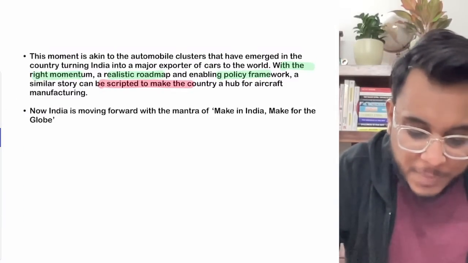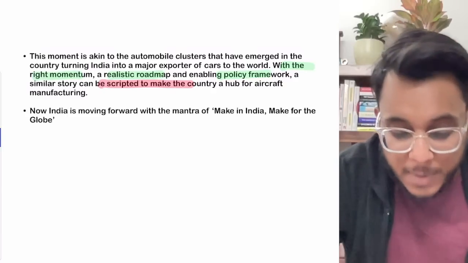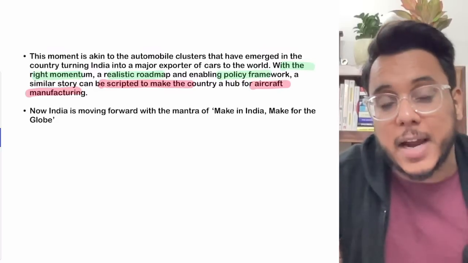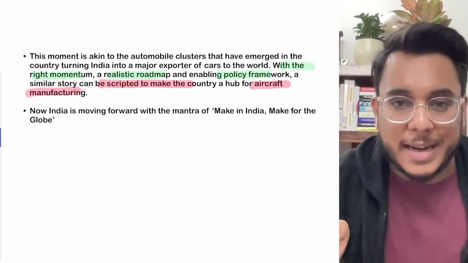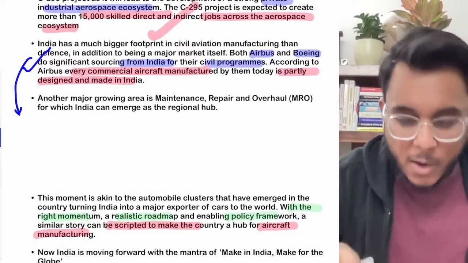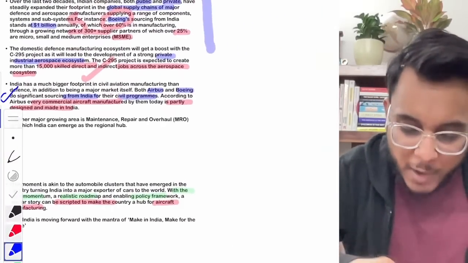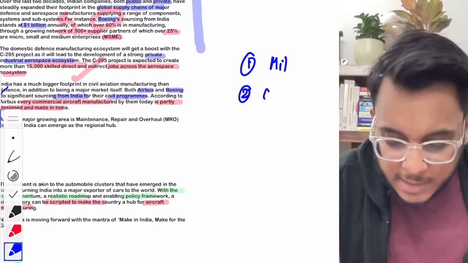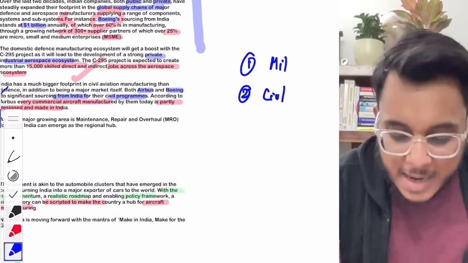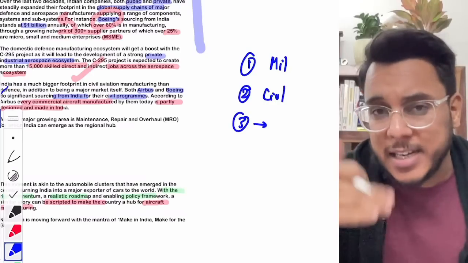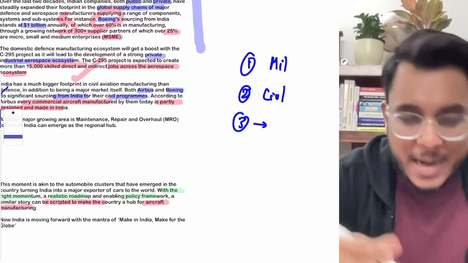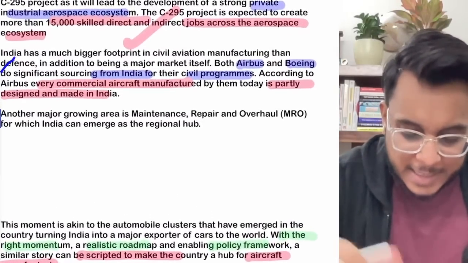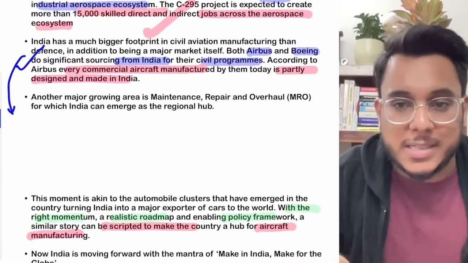As India became the automobile manufacturing hub, India can also become the aircraft manufacturing hub. So this is a very ripe moment. So one, we have discussed the military aircraft capability. Second, we have seen the civil aircraft capability. And guys, there is one third and very distinct area where India can also leverage, and that is MRO. Now what is MRO?